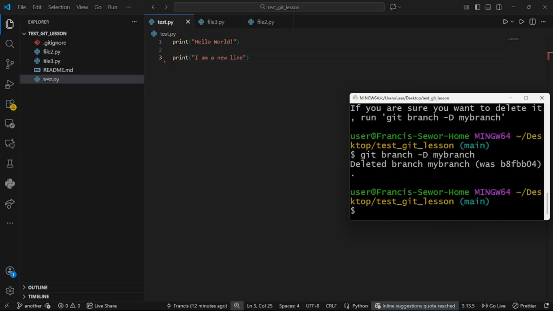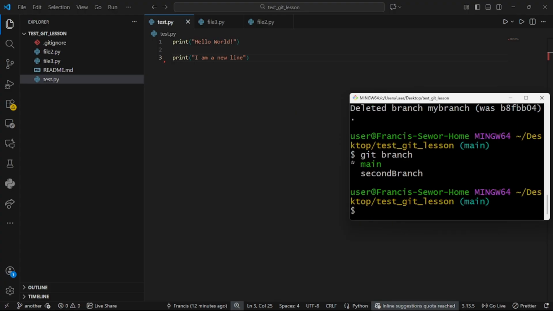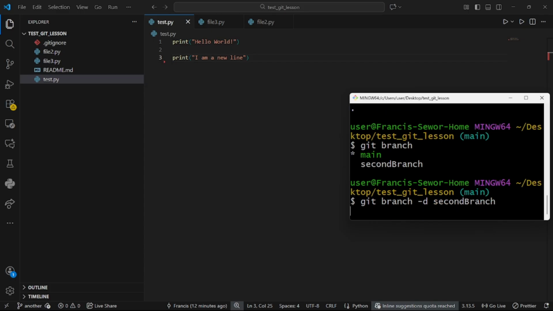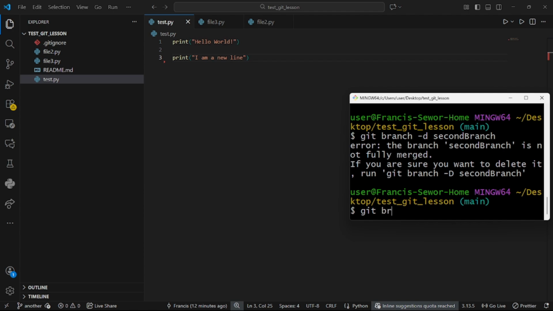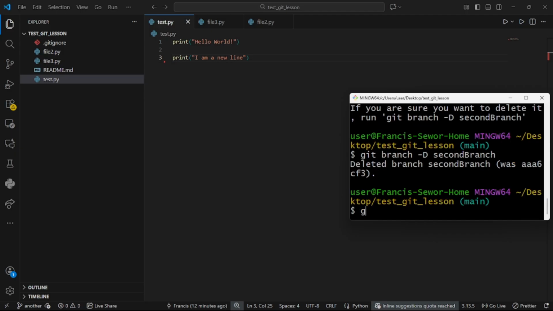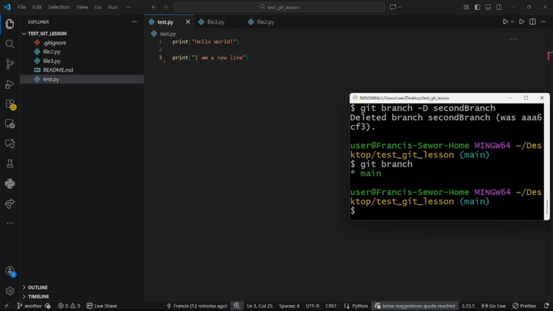See, it's deleted. So let's check git branch to see all the branches there. Yeah, it's left with the second branch, right? Let's go through the same procedure. Git branch, negative small d. You can go capital D straight, right? You do git branch dash capital D, then the name of the second branch, and then it has been deleted. So git branch now to see all the branches that we have. So everything is back. We are finally back.